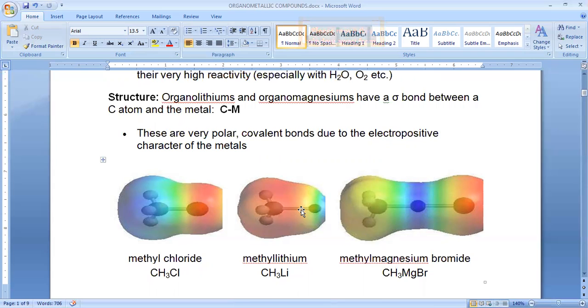So the electron density is displaced towards whom? This alkyl part. So that's why this alkyl part will get the partial negative charge and this will get the partial positive charge. And this is methyl magnesium bromide.